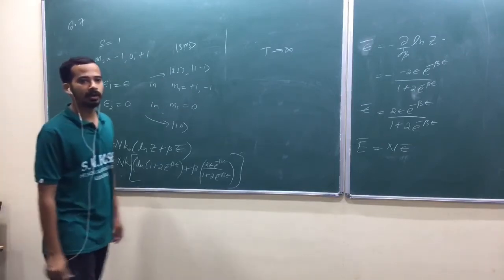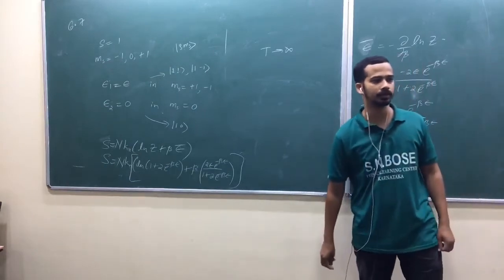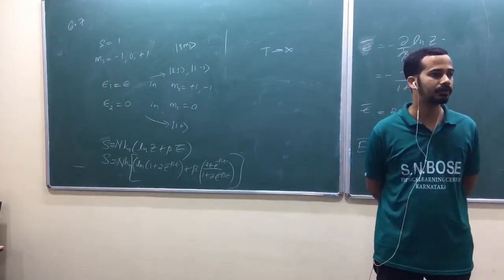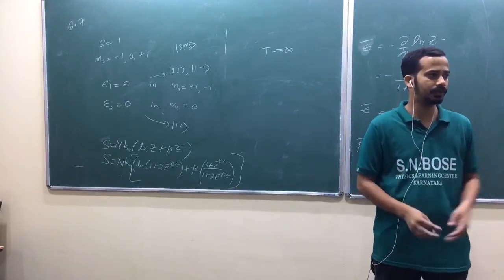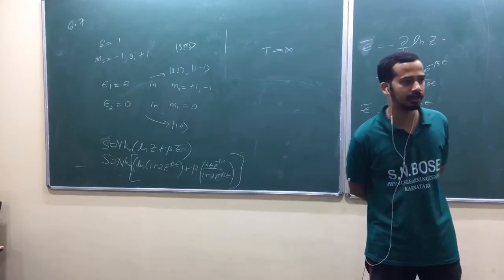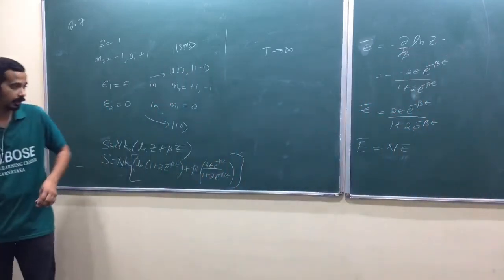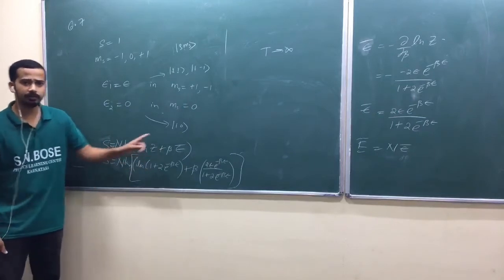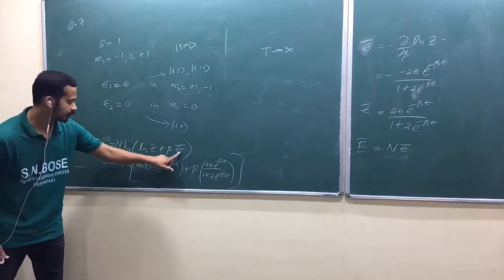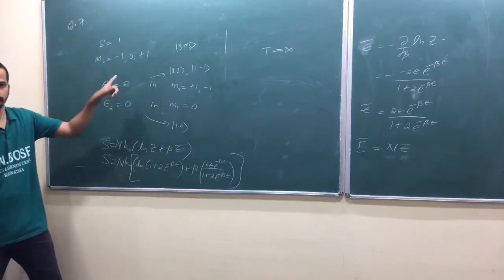Because entropy is Kb log of the number of possible microstates, isn't it? You will not call that single particle energy level a microstate. When you have a total system, the individual distributions are called microstates. So that's why I don't define entropy for a single particle. Again, you can do it for a single particle, but multiply by N, because average energy is multiplied by N. Am I right? Log of Z is also multiplied by N for an N particle system.